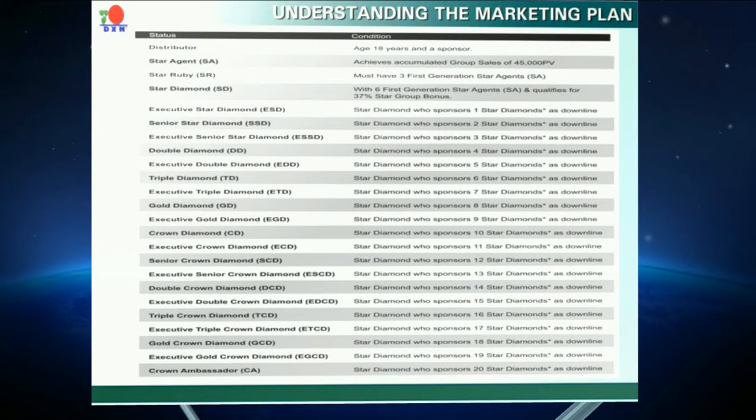Your status increases as Executive Star Diamond, Senior Star Diamond, Executive Senior Star Diamond, Double Diamond, Executive Double Diamond, Triple Diamond, Executive Triple Diamond, Gold Diamond, Executive Gold Diamond, Crown Diamond, Executive Crown Diamond, Senior Crown Diamond, Executive Senior Crown Diamond, Double Crown Diamond, Executive Double Crown Diamond, Triple Crown Diamond, Executive Triple Crown Diamond, Gold Crown Diamond, Executive Gold Crown Diamond and the Crown Ambassador, up to 20 star diamonds under you.